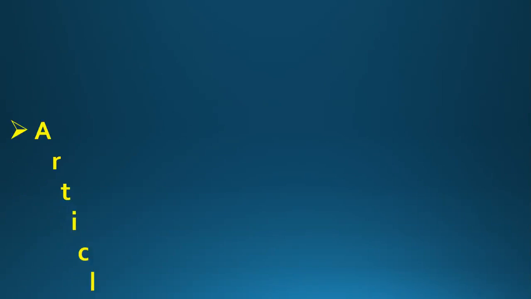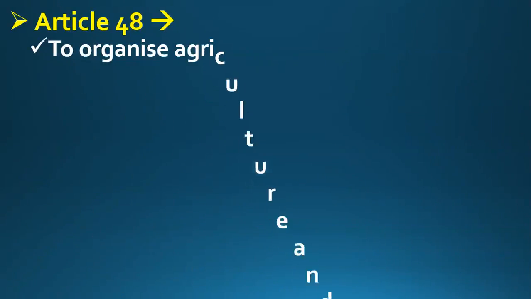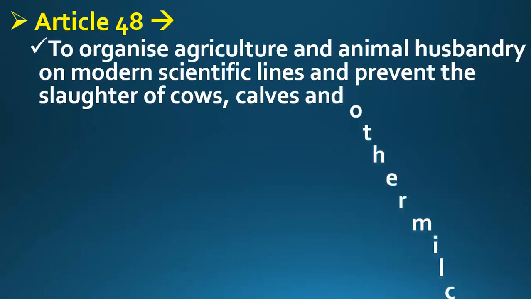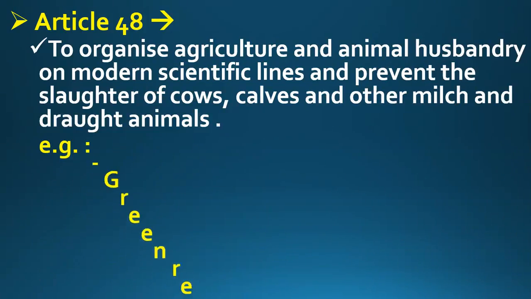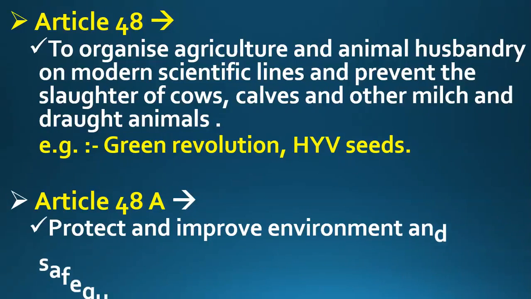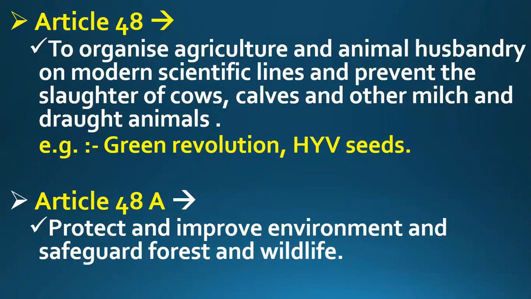So friends, then comes Article 48. What does Article 48 say? It says to organize agriculture and animal husbandry on modern scientific lines and prevent the slaughter of cows, calves and other milch and draught animals.